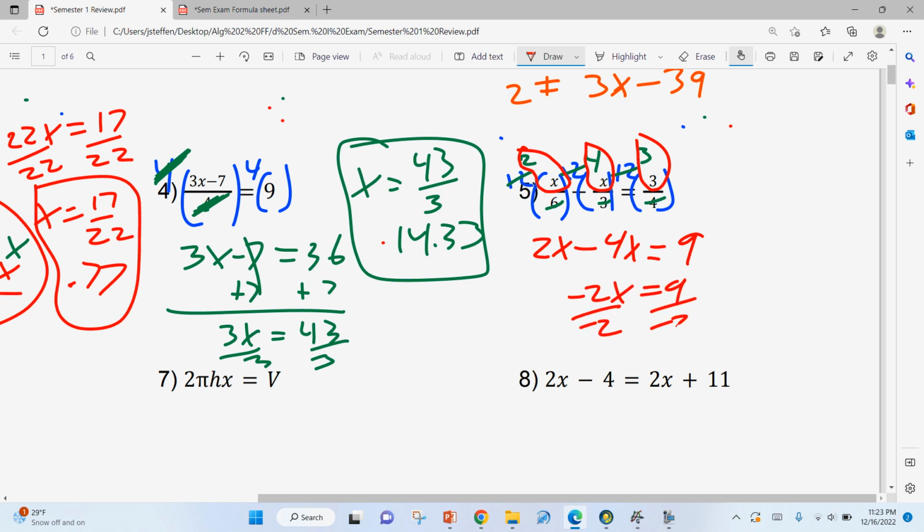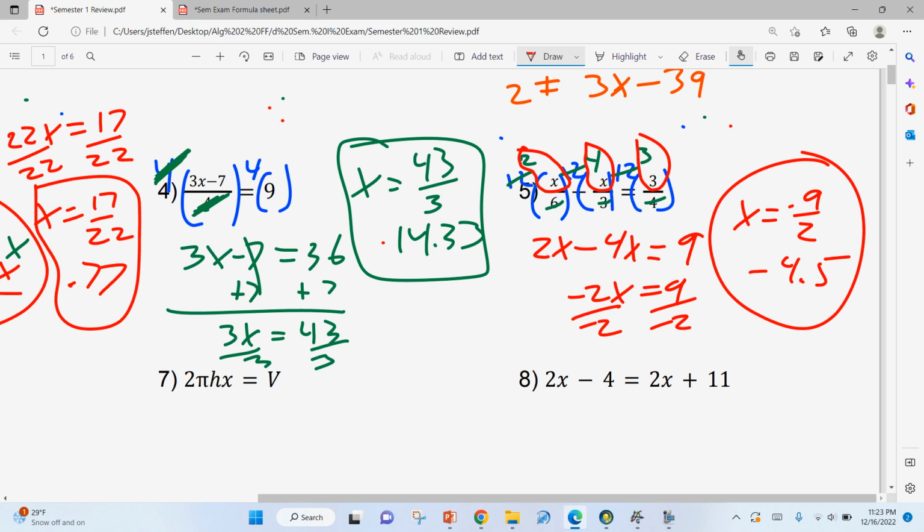If I divide both sides by negative 2, x is equal to negative 9 over 2, or negative 4.5, which again seems, let me check the answer key on that one. Oh, so the answer key, I made a mistake, but here I bet you the reason is. I said don't forget the minus, and I bet it's because I covered it. It's a plus. Sorry, so that should be a plus 4,